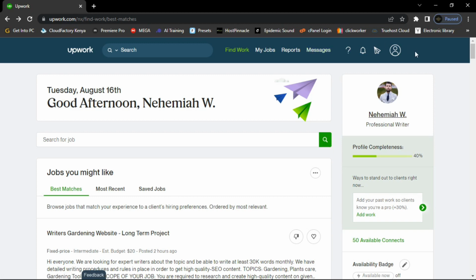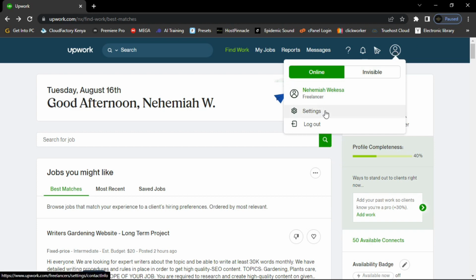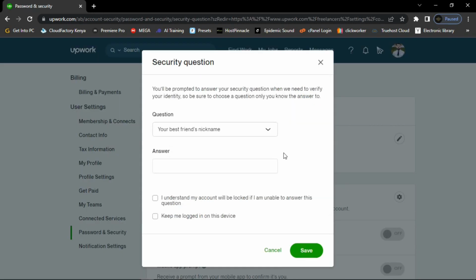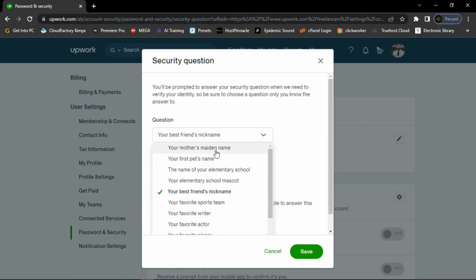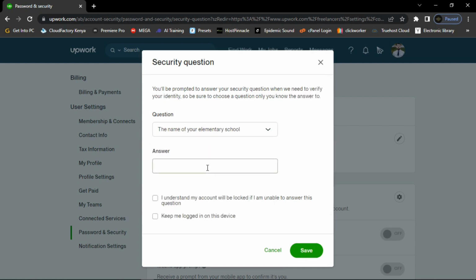And so guys, for example, if you want to link your payment account, then I click on this icon here, then I click on settings. And basically guys, in this page you're going to select your security question. For example, your best friend's nickname. You can select your mother's maiden name. You can select anything here. For example, the name of your elementary school. For example, you say something like Nairobi. Then here you check these tabs, then you save.